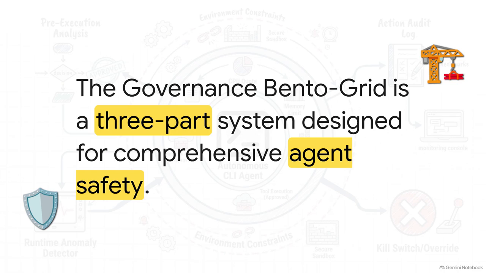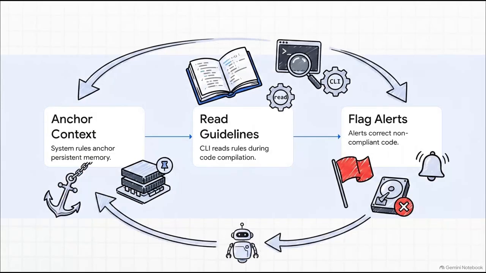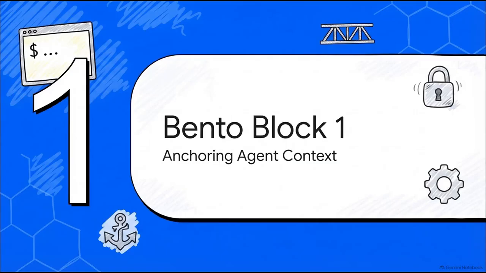To really visualize how these glowing shields enforce constraints in real time, it helps to look at agent governance through the lens of a clean, three-part bento grid layout. This bento grid perfectly breaks down the lifecycle of safe, governed agent execution. So let's walk through this operational loop step by step. First, you have your system rules anchoring the agent's context. Second, the CLI actively reads those guidelines during code compilation. And third, automated alerts jump in to flag and correct any non-compliant code before it ever gets the chance to save to your disk.